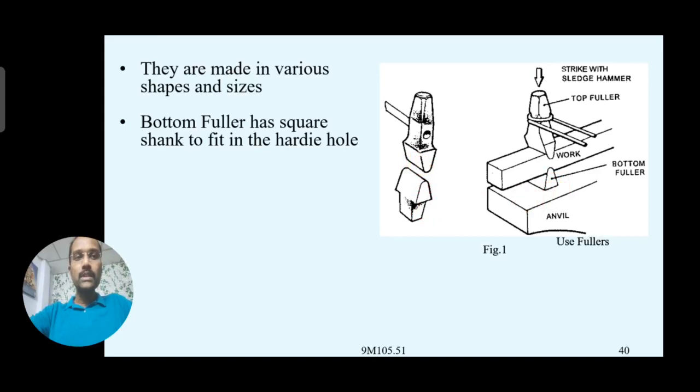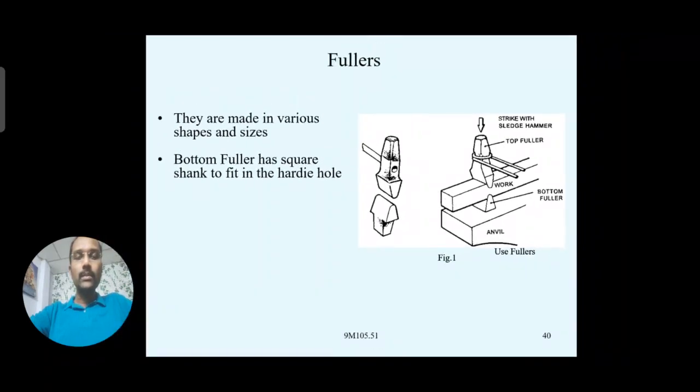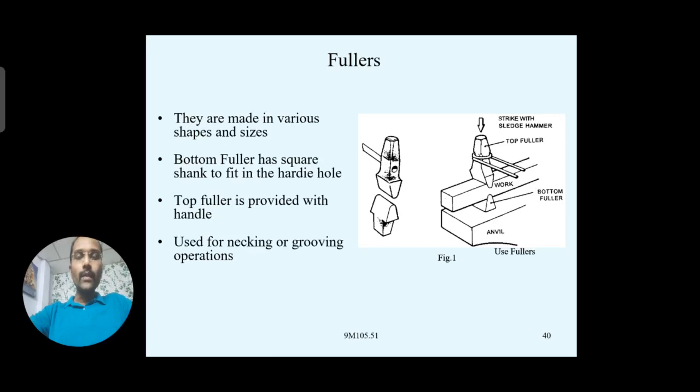Now you see the workpiece is placed in between them, and when you strike with the sledgehammer, the striking forces will be transferred by the fuller. What can we perform with this fullering operation? Necking can be done, reducing the cross section. And for grooving, or to provide some groove or keyway over the workpiece, we can generally use these fuller tools, for necking or grooving operations.